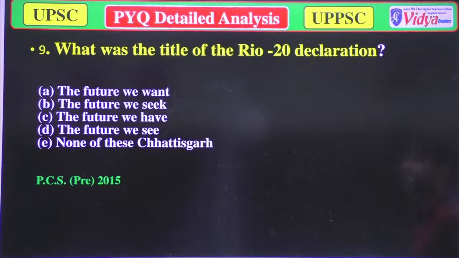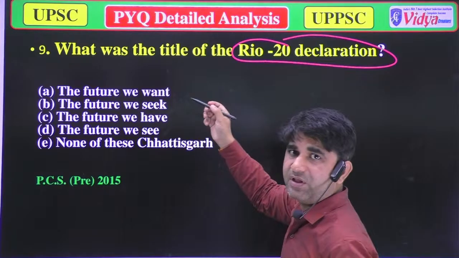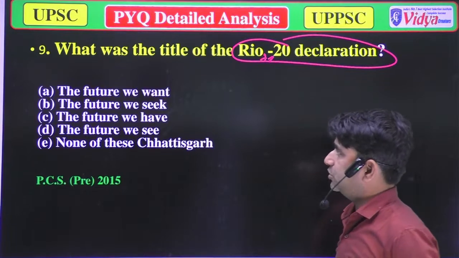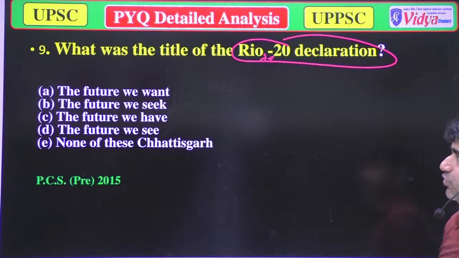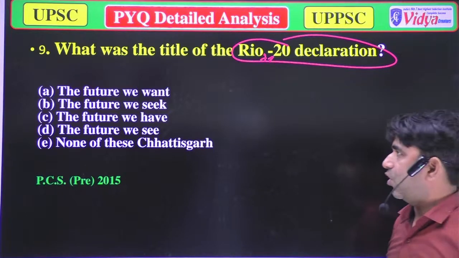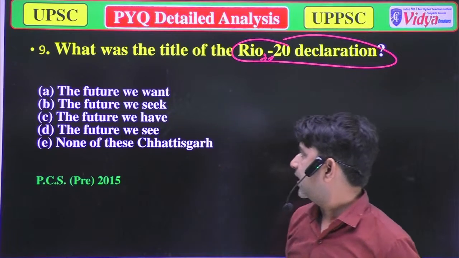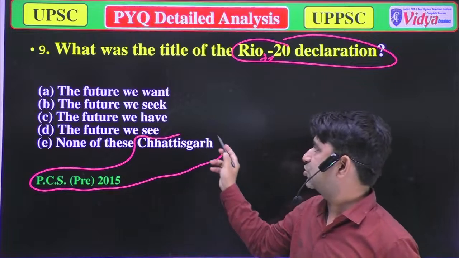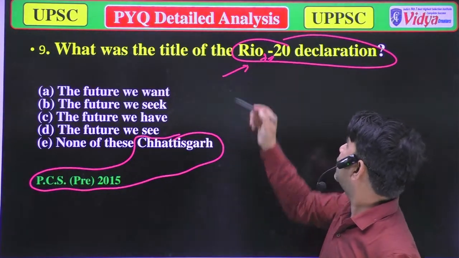What was the title for the Rio 20 declaration? As I told you, what is the title for the Rio 20 declaration, or you can say the Rio plus 20 declaration? Options are A, the future we want, option B, the future we seek, option C, the future we have, option D, the future we see, and option E, none of the above. And this question was asked in Chandigarh PCS.